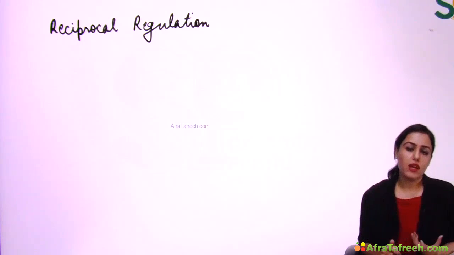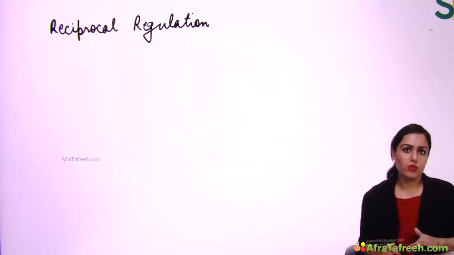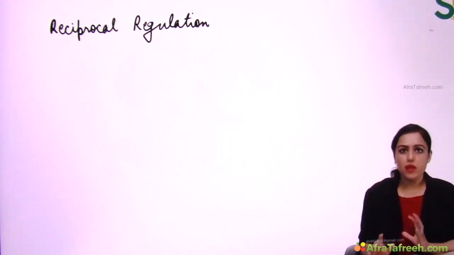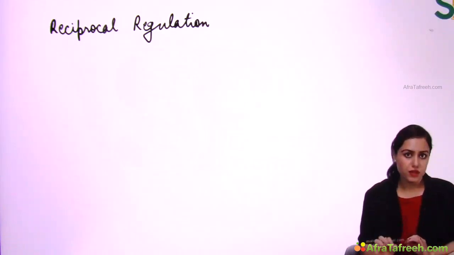For example, glycolysis and gluconeogenesis. Glycolysis is breakdown of glucose. Gluconeogenesis is making glucose. They are two opposite pathways. They will never occur together. The body has mechanisms to prevent this.